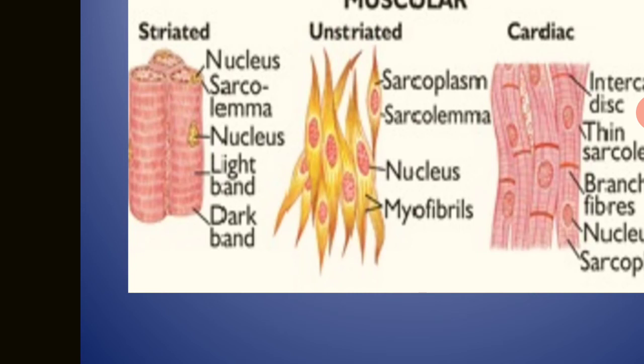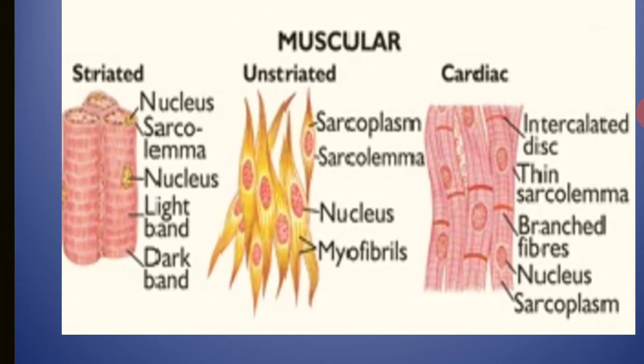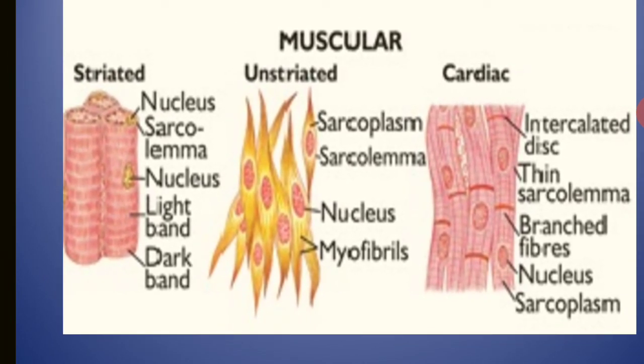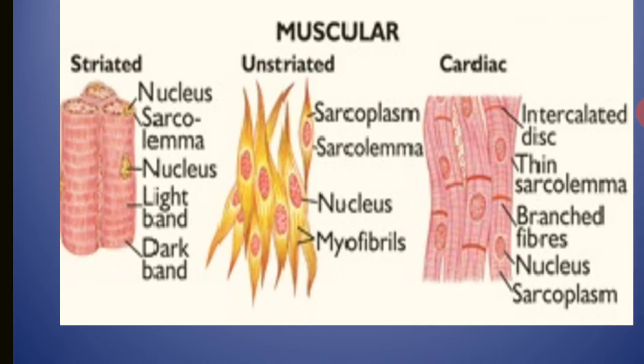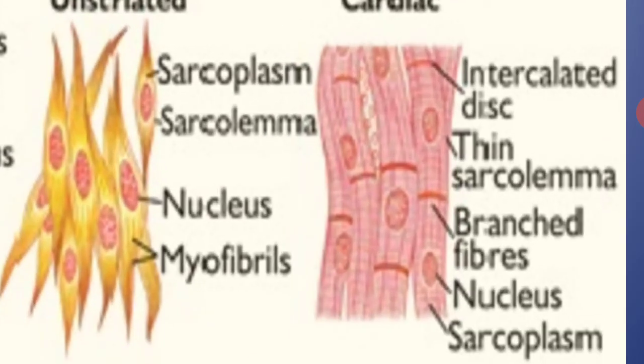Unstriated muscles have sarcoplasm, sarcolemma is there, and myofibrils you can find, but they are conical structures. It does not depend upon your willpower. It is an unstriated muscle. Smooth muscle is also a name of this tissue. And the third one is the cardiac muscles. Cardiac muscle is found in the heart. You can see here the junction, a very thin sarcolemma, branched fibers, but having an intercalated disc, means the joining of these muscles with the help of this disc.